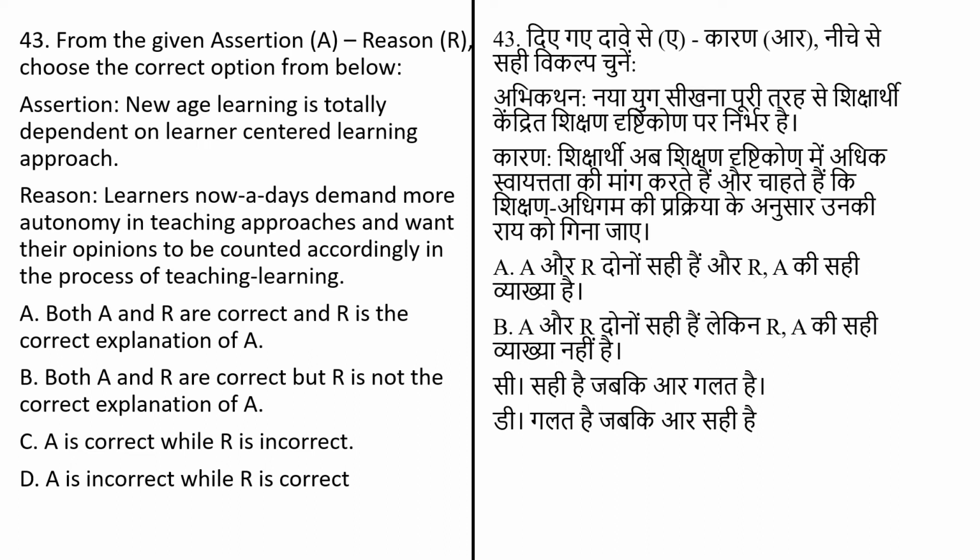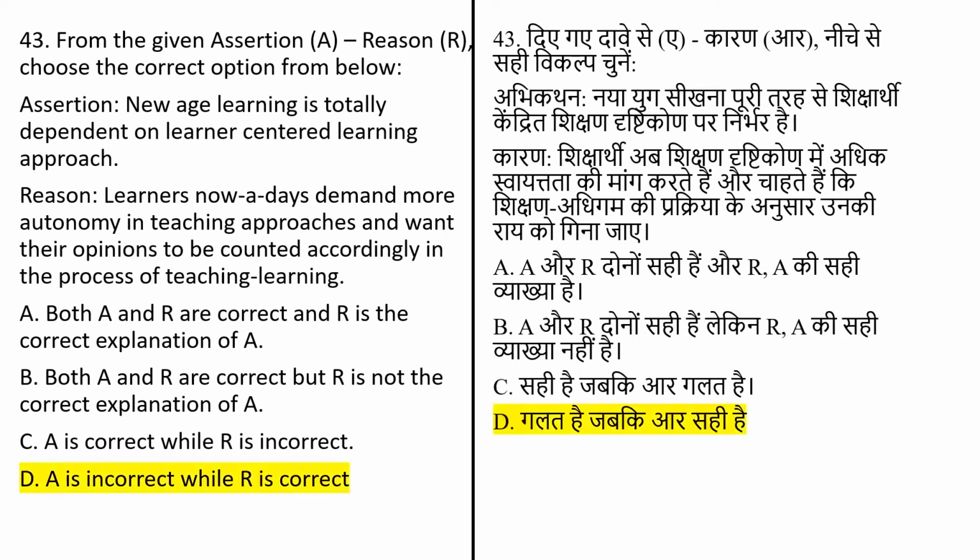Both A and R correct, but R is not the correct explanation of the A. A is correct while R is incorrect. A is incorrect while R is correct. The correct answer for this question is option number D. A is incorrect while R is correct.